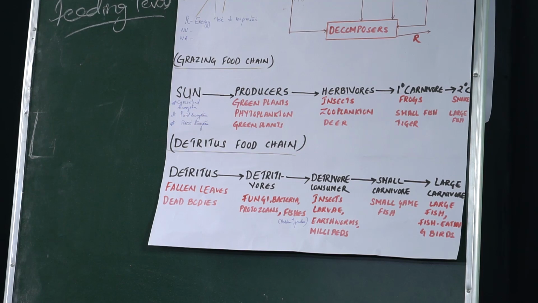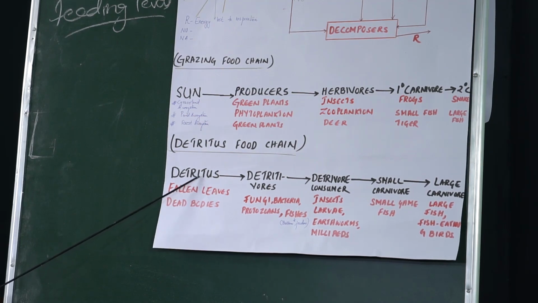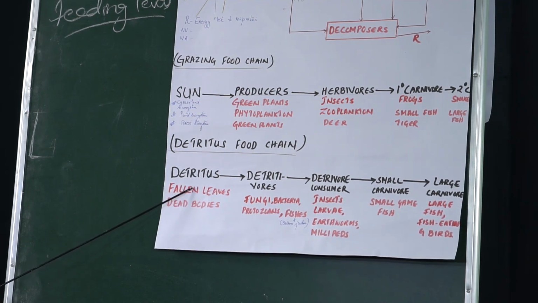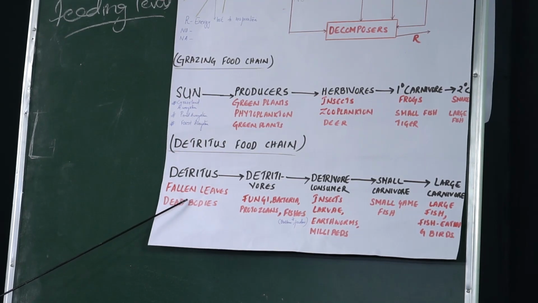Then the next food chain is the detritus food chain. So what are detritus? Detritus are the fallen leaves or even the dead bodies of plants and animals. The difference between grazing food chain and detritus food chain is that in the grazing food chain, the food chain begins from the sun to the producer, while in the detritus food chain, it begins with the detritus, the fallen leaves and dead bodies of plants and animals.